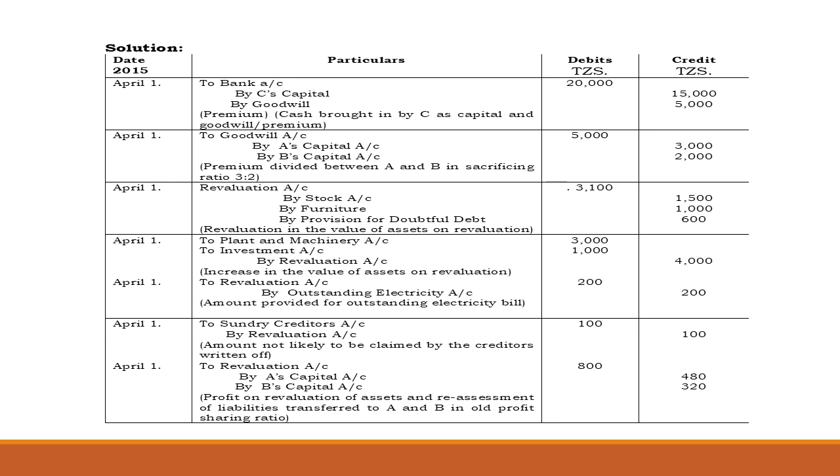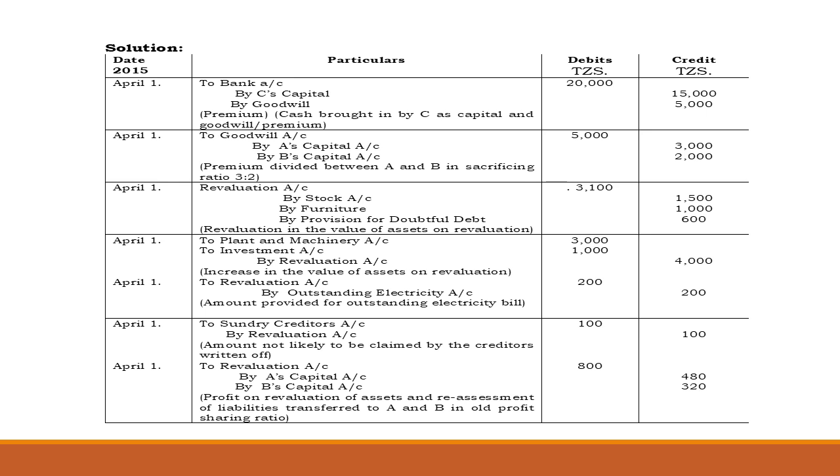Then we have to write off the creditor who is likely not to claim his money. So we debit sundry creditors and credit the revaluation account. Again, we share the revaluation account. We share it among all the partners in their sharing ratios.